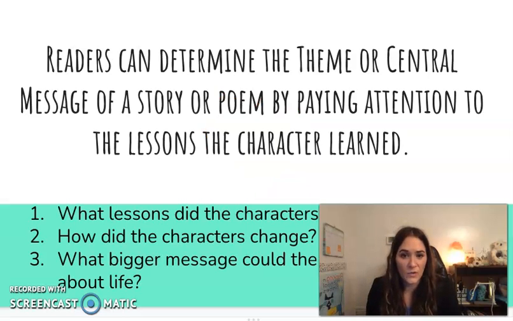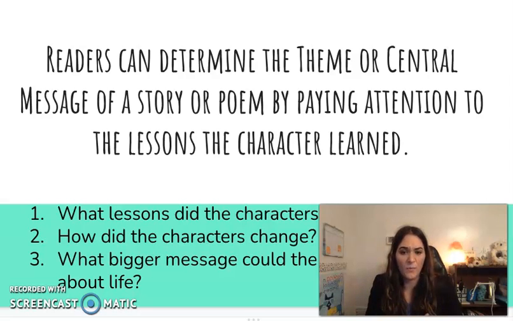So readers, we can also determine the theme or central message of the story by really paying careful attention to the lessons that the character learned. So there's three questions we want to think about when we are paying attention to the theme and trying to determine what that theme or central message is. The first question is, what lessons did the character learn in the story? So when you're looking at the text, really take a step back or try to put yourself in the character's shoes and say, okay, based on what happened, what lessons did that character learn from the beginning of the story to the middle to the end?